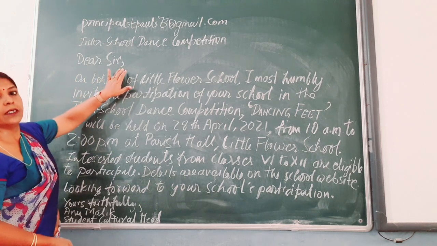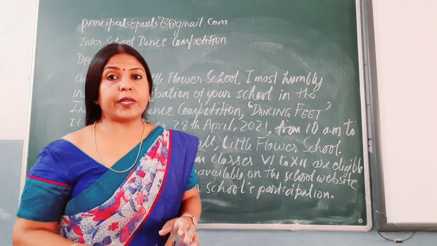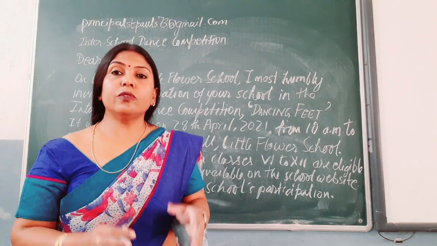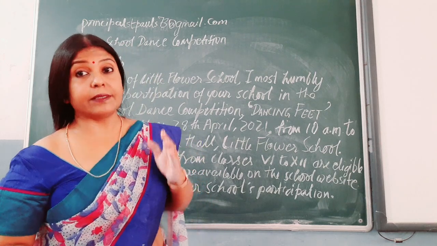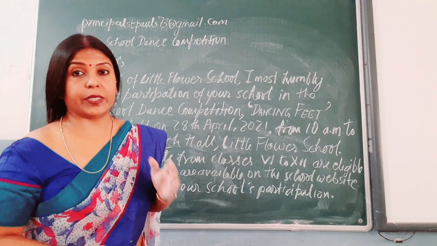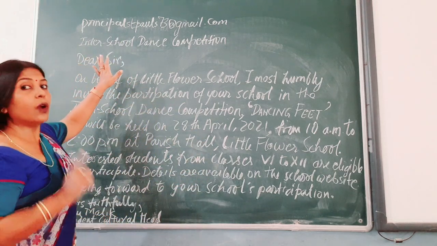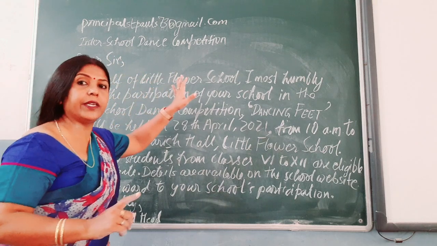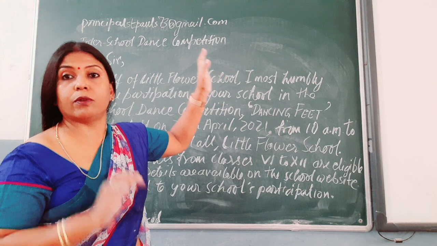Then the salutation: Dear Sir. Please remember the formal salutation that I have taught you for your formal letter. It shall go exactly the same. Do not mess with it. Let me again remind you, do not use "Respected Sir"; it is absolutely wrong.